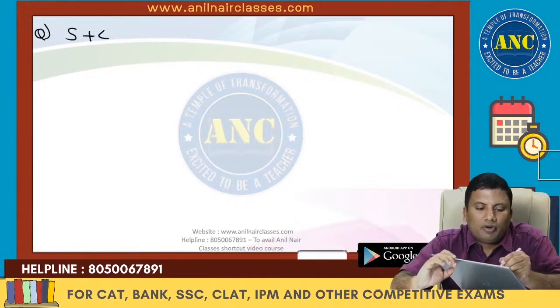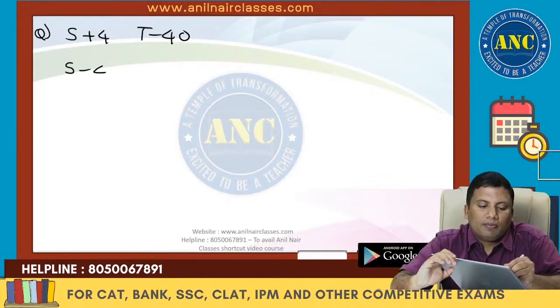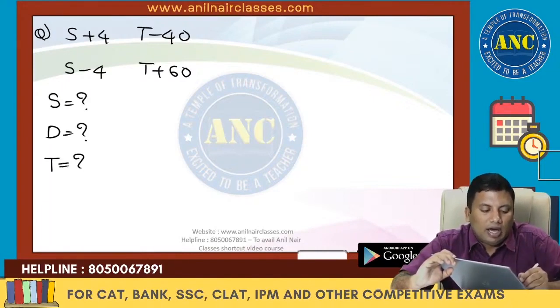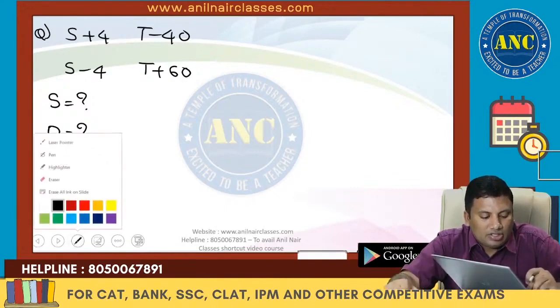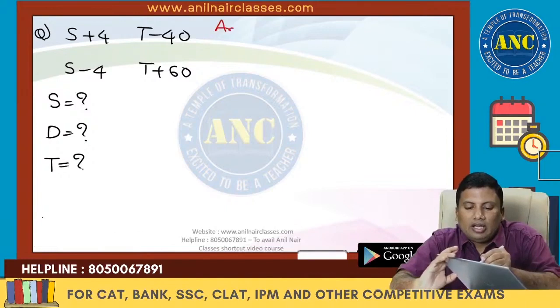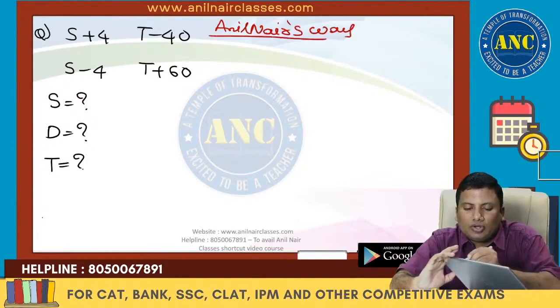S plus 4, T minus 40. S minus 4, it is T plus 60. Actual speed, actual distance and actual time. Now see here, Anil Nayar's way of solving this question. My way of solving this question.